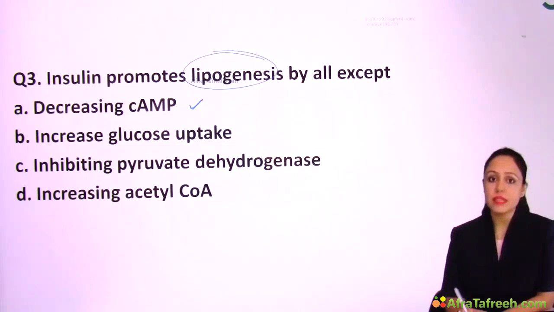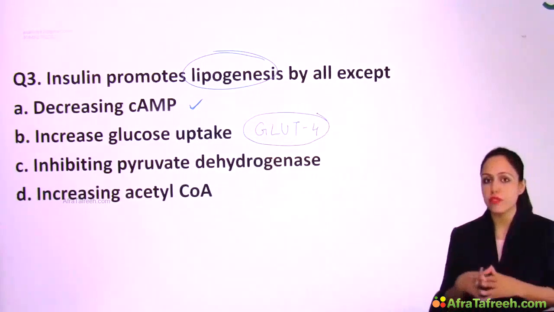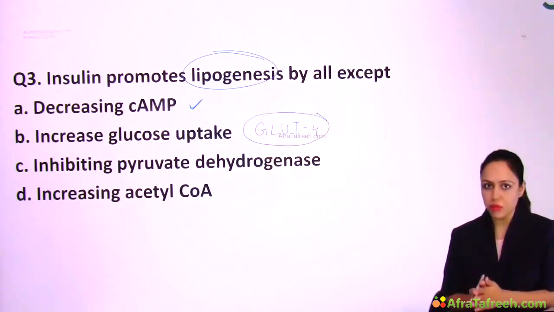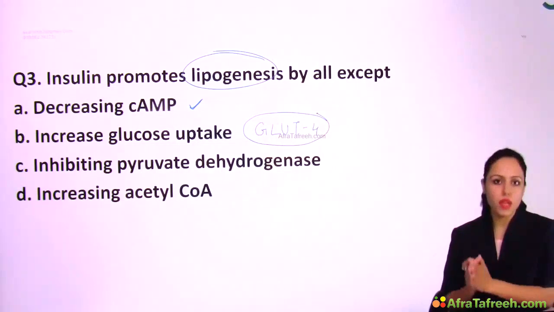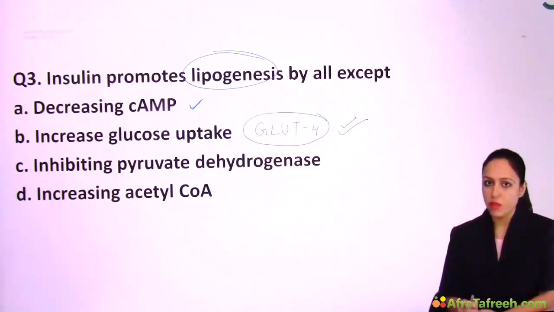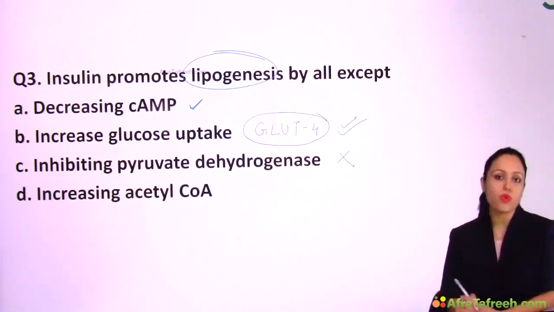Second, insulin increases glucose uptake. Yes, in the topic of glucose transporters, I have told you that insulin activates GLUT4 and GLUT4 helps in glucose uptake in the peripheral tissues. So insulin is helping in glucose uptake into the peripheral cells. Then option C, inhibiting pyruvate dehydrogenase. Pyruvate dehydrogenase is link reaction. Insulin activates link reaction. So this option is wrong.